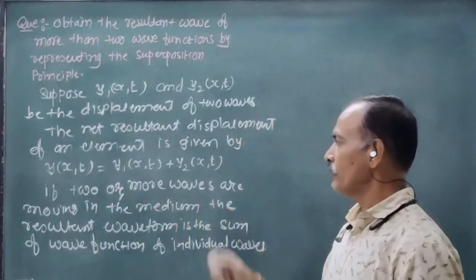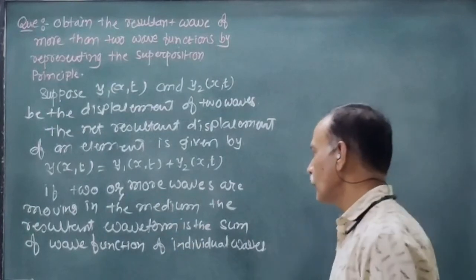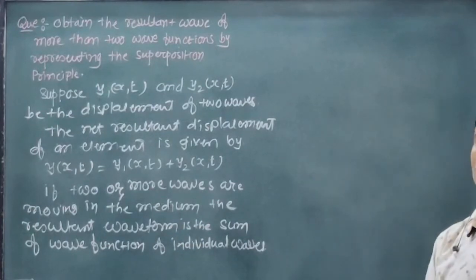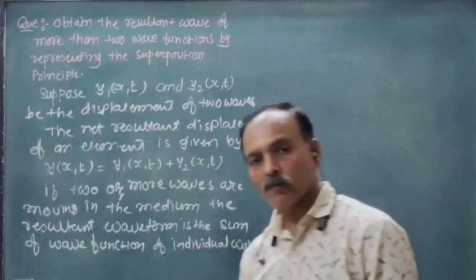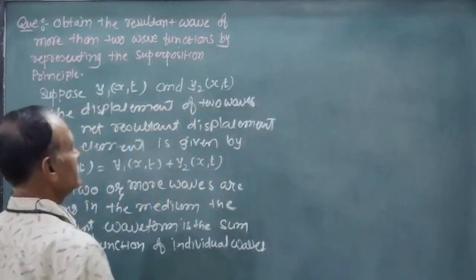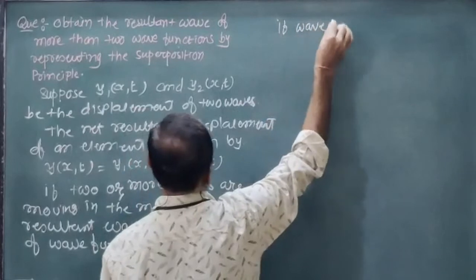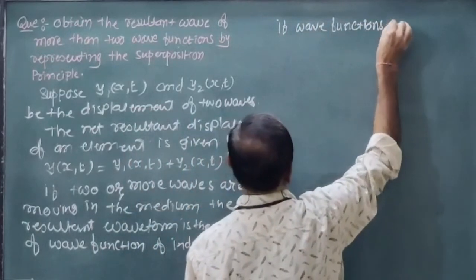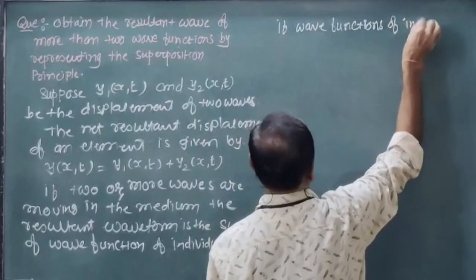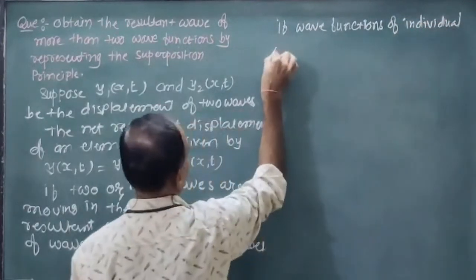Now, if two or more waves are moving in the medium, the resultant waveform is the sum of the wave functions of the individual waves. The wave functions of the individual waves are